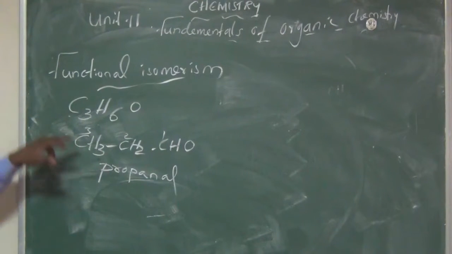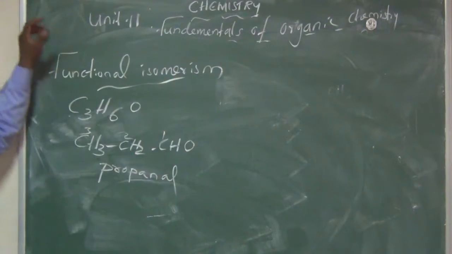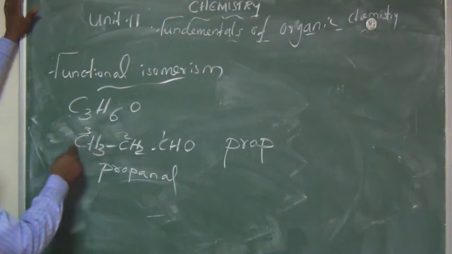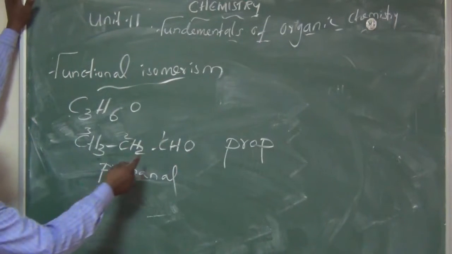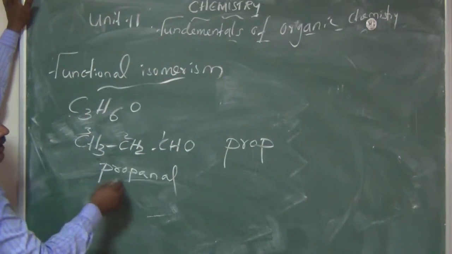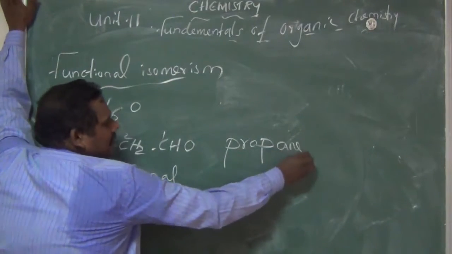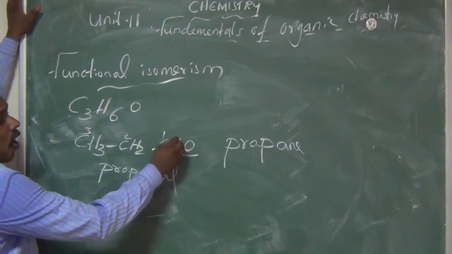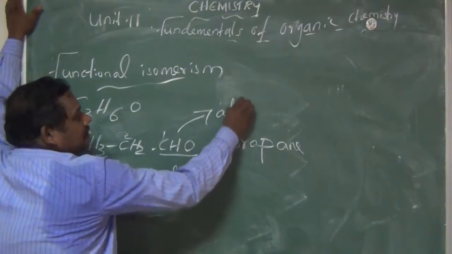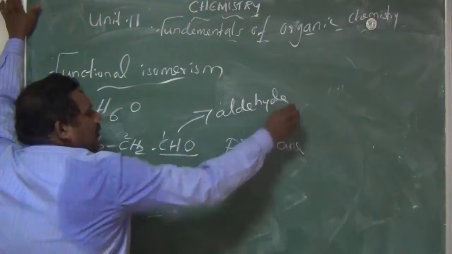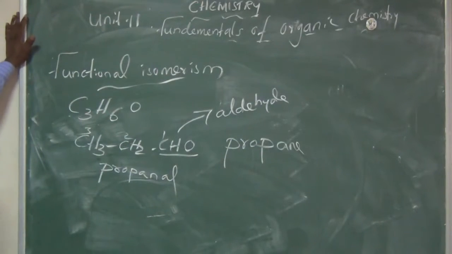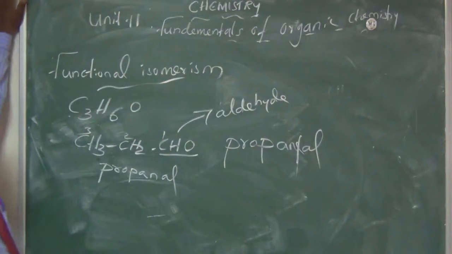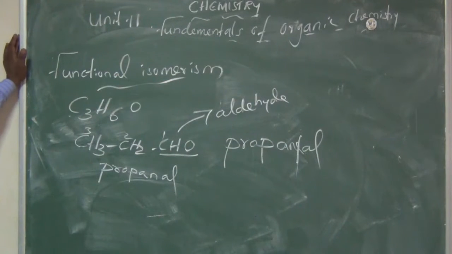Why does propanal have 3 carbons? The root word is prop. The 3-carbon root word is prop, with a single bond, ane, and the CHO group means we say aldehyde. For the aldehyde, the secondary suffix is al. So the e is dropped here. So what's the name? Propanal.